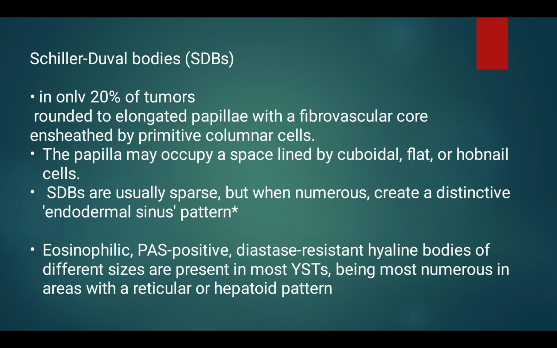Schiller-Duval bodies are only seen in 20% of tumors. They are rounded to elongated papillae with a fibrovascular core, and are shielded by primitive columnar cells. The papilla may occupy a space lined by cuboidal, flat, or ovoid cells. Schiller-Duval bodies are usually sparse, but when numerous, create a distinctive endodermal sinus pattern. Eosinophilic, PAS positive, diastase resistant hyaline bodies of different sizes are present in most yolk sac tumors, being most numerous in areas with a reticular or hepatoid pattern.